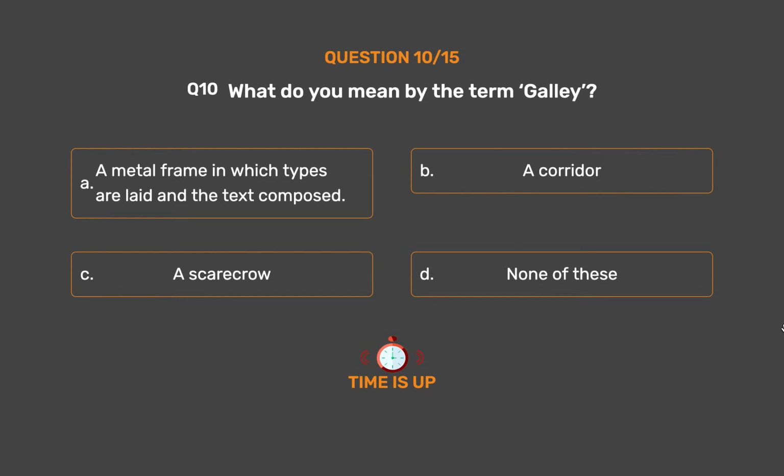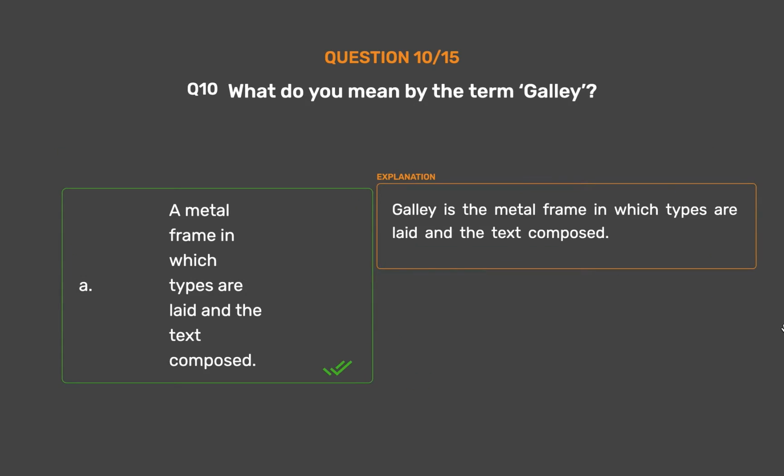The correct answer is option A. A metal frame in which types are laid and the text composed. Galley is the metal frame in which types are laid and the text composed.